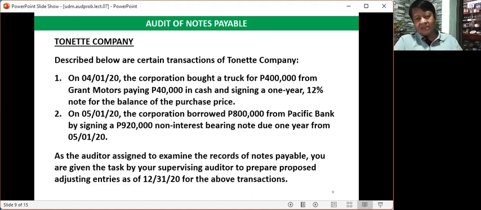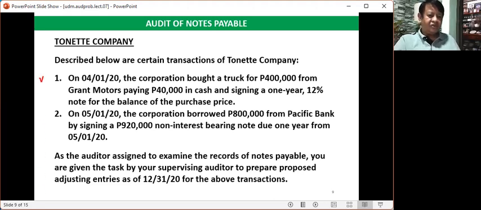So take note, there is a down payment of 40,000 pesos. The cost of the truck is 400,000 pesos. We will deduct the down payment. Whatever is the difference is the promissory note to Grant Motors.